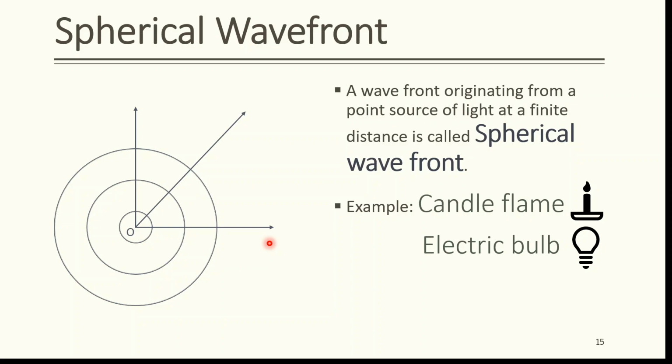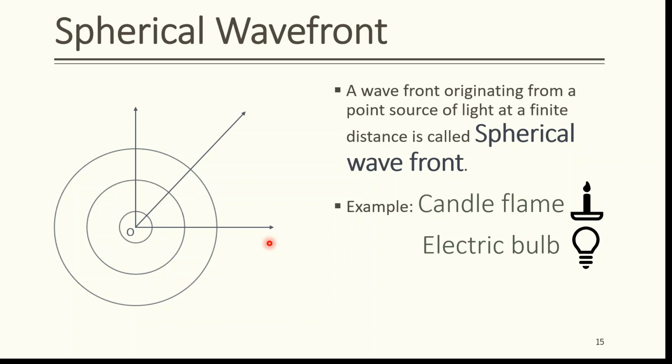A wavefront carries light energy in a direction perpendicular to its surface. These wavefronts correspond to diverging beam of light. Such wavefronts can be produced after passing parallel rays of light through concave lens.